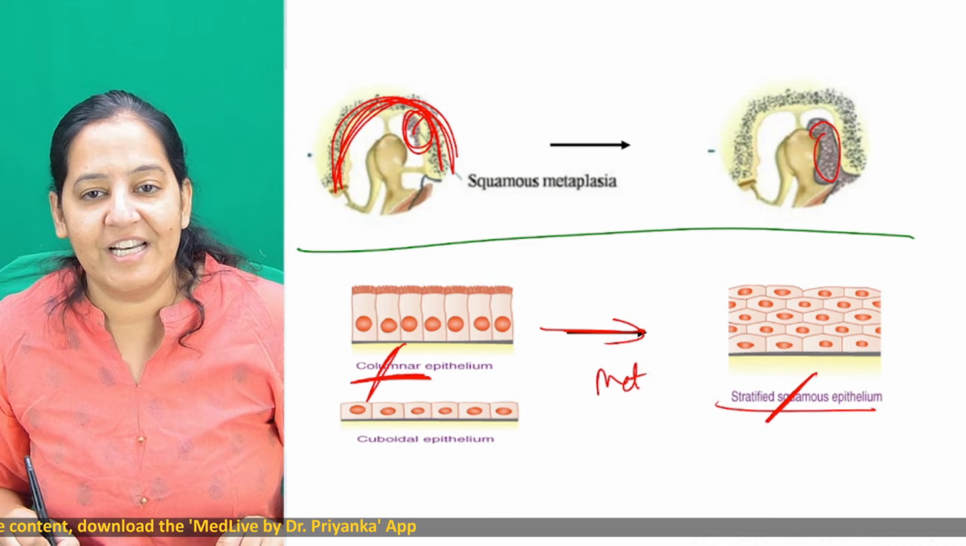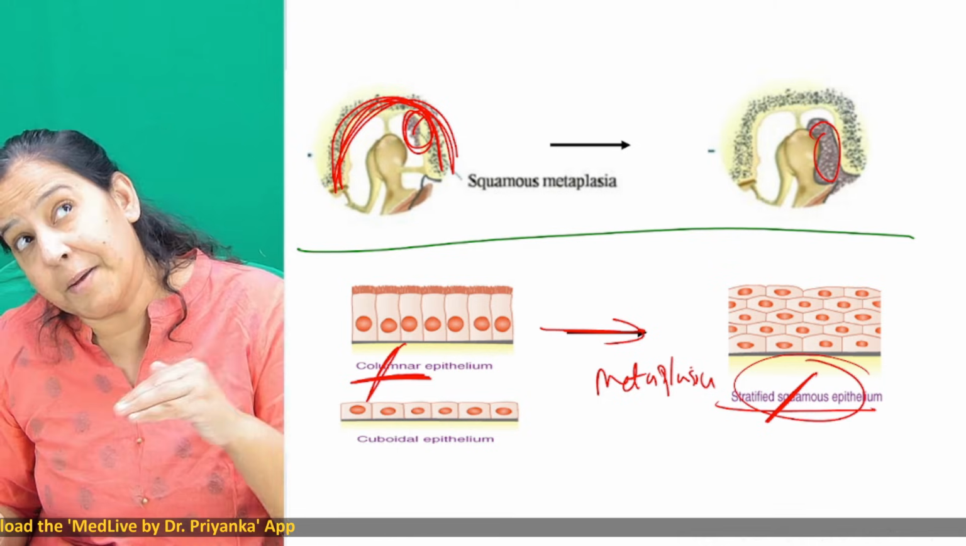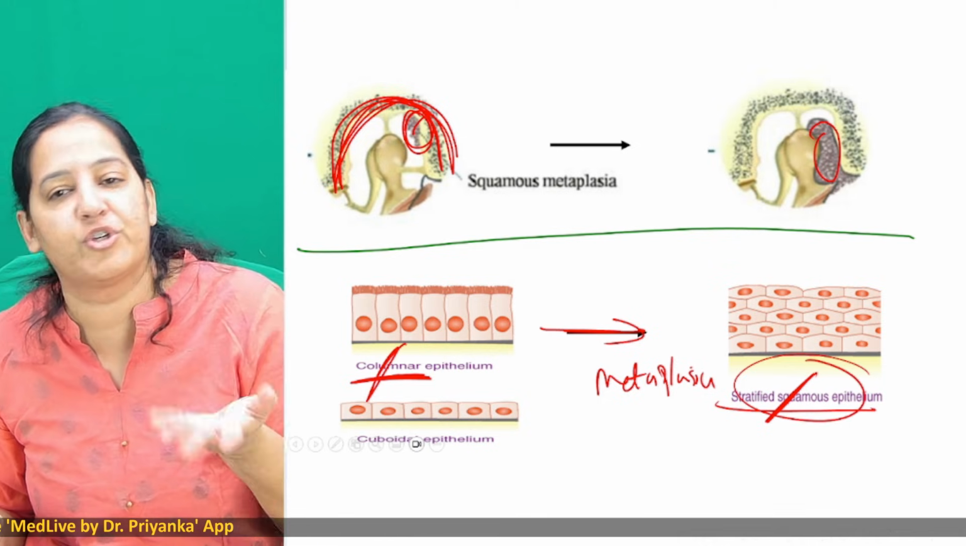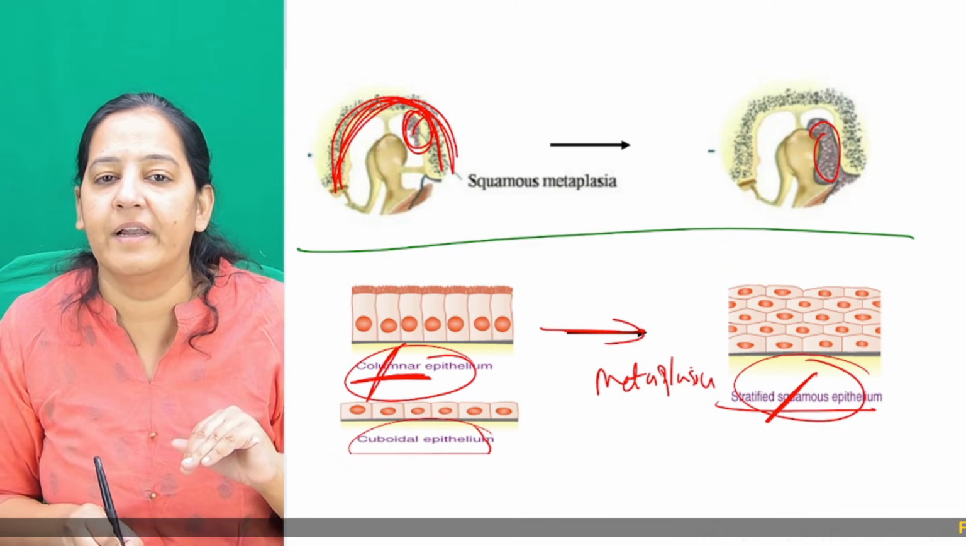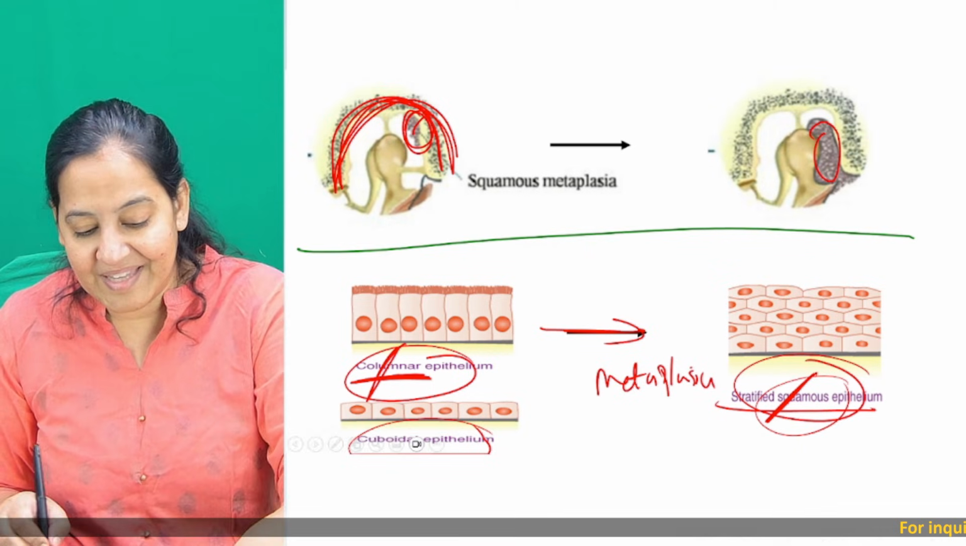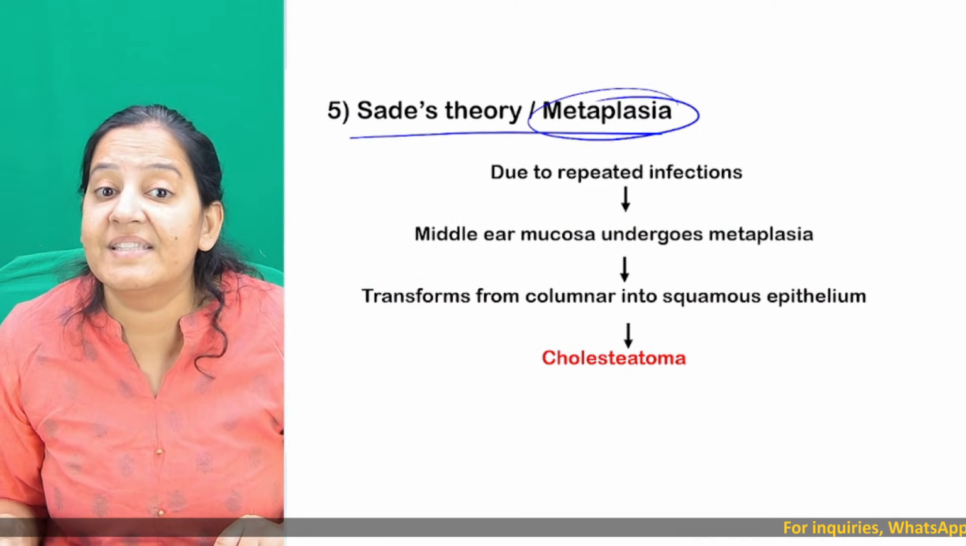That's metaplasia. It is not coming from somewhere outside. This squamous epithelia is not coming via the tympanic membrane, via the EAC or via perforation. No, the pre-existing columnar or cuboidal is getting converted to squamous, and that's the meaning of metaplasia. How many of you got it? This is the metaplasia theory, Sade's theory.